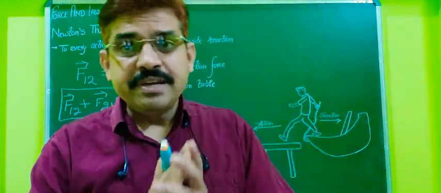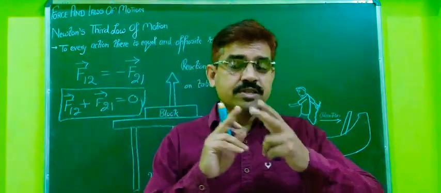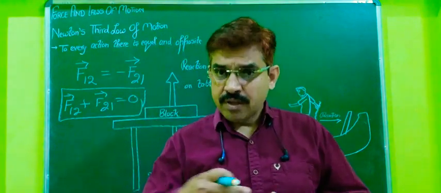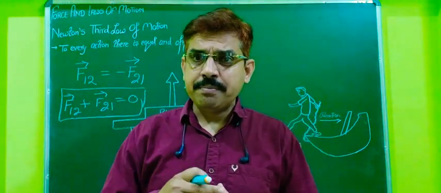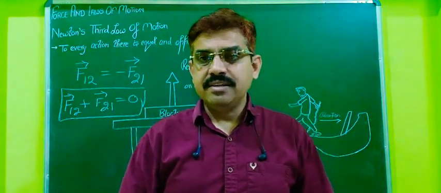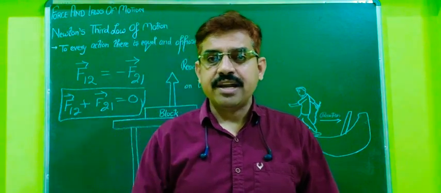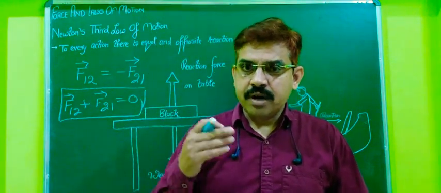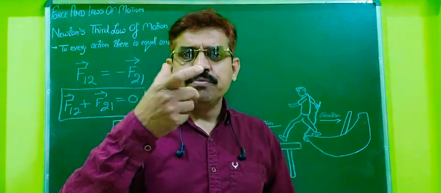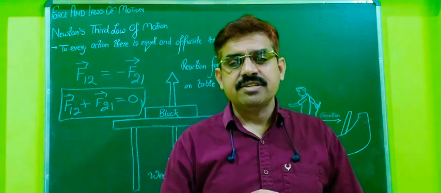So it means that when some force acts, automatically two forces will come. That is, one is the action and the other is the reaction. When we move on the road, what will happen? Again, we are going to press the ground, and the ground provides the reaction to move forward. So again, the action and reaction are there. I want one more application. When we fire a bullet from the gun, in that case, again, action and reaction is there.